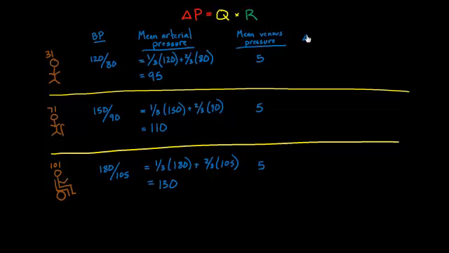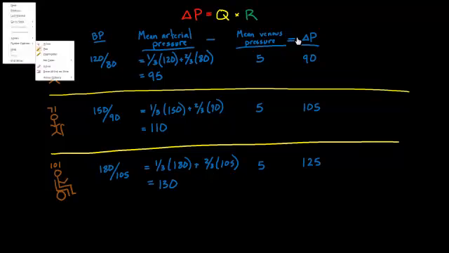Well then, if I know that, my delta P is easy to figure out. I can take 95 minus 5, and that gets me 90. I can take 110 minus 5, and that's 105. And I can take 130 minus 5, and that's 125. So I figured out my delta P, which is my mean arterial pressure minus my mean venous pressure. Okay, so far so good.